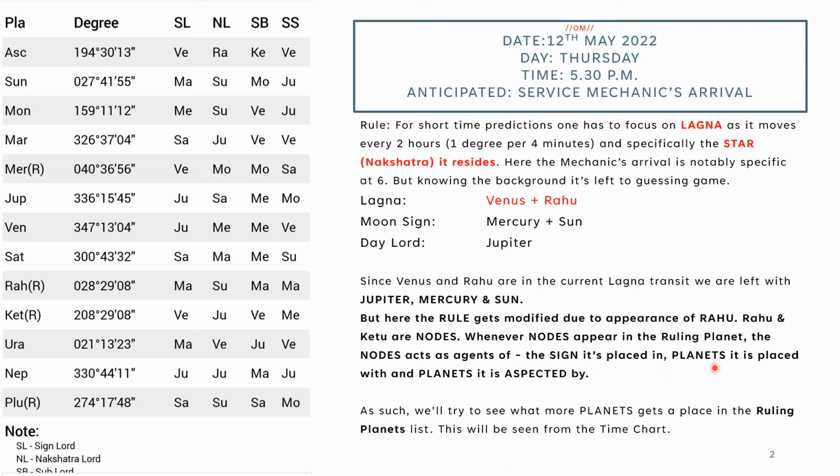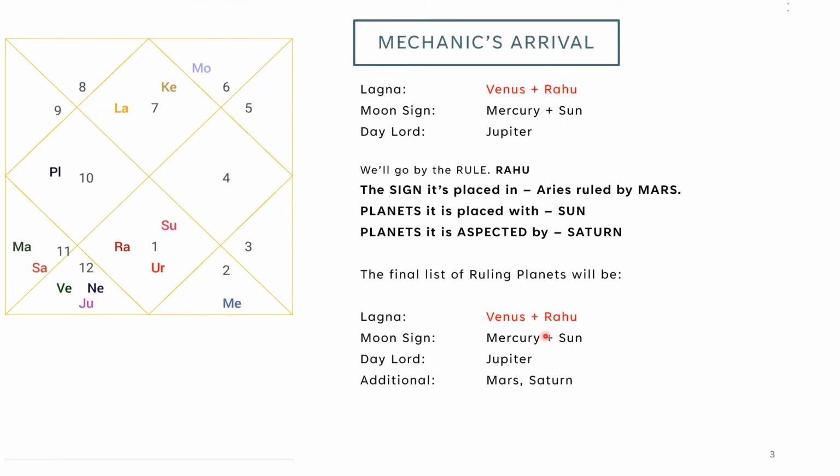There are three rules: the sign it is placed in, the planets it is placed with, and the planets it is aspected by. So we'll try to understand that first. What more planets are going to come because of Rahu? Because Rahu is an agent of them. Now Rahu is placed in Aries. If you see one here, it is ruled by Mars. So Mars will come into the picture now. Additionally, planets it is placed with: Sun. So Sun will come, which is already there. Then the planets it is aspected by.